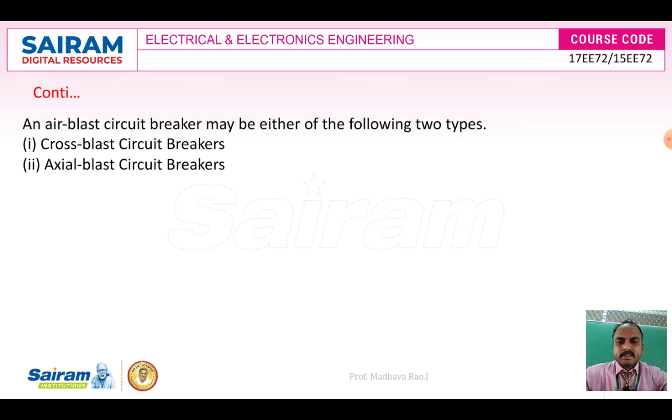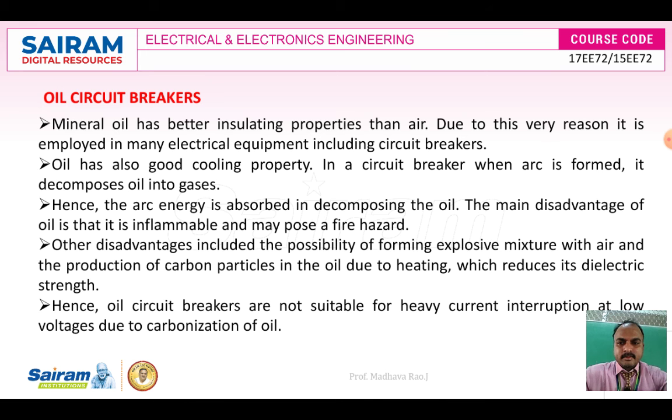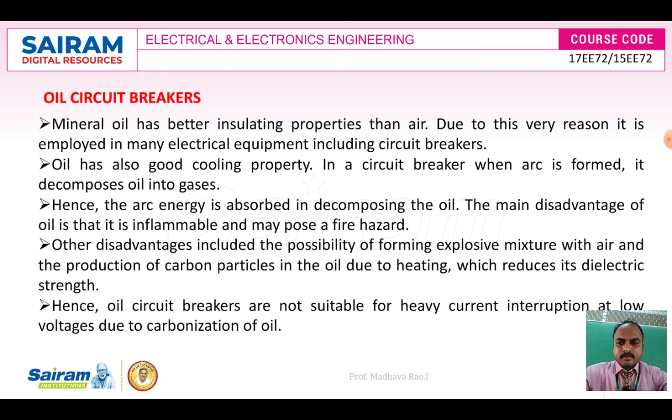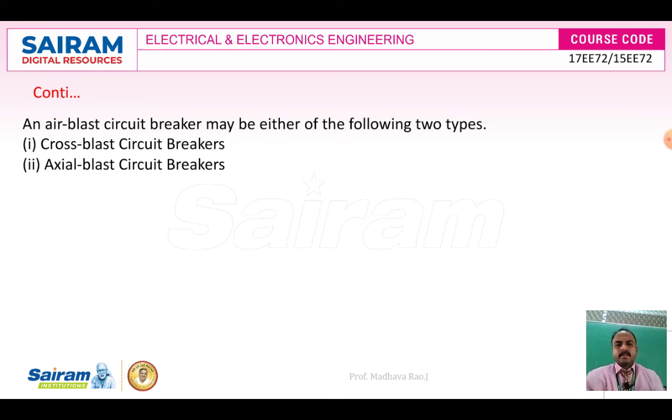Cross blast and axial blast circuit breakers are classified according to the air flow inside the circuit breaker. In cross blast, the air will be split in random ways, and in axial blast the air flows towards the contacts, so only a single path will be there.